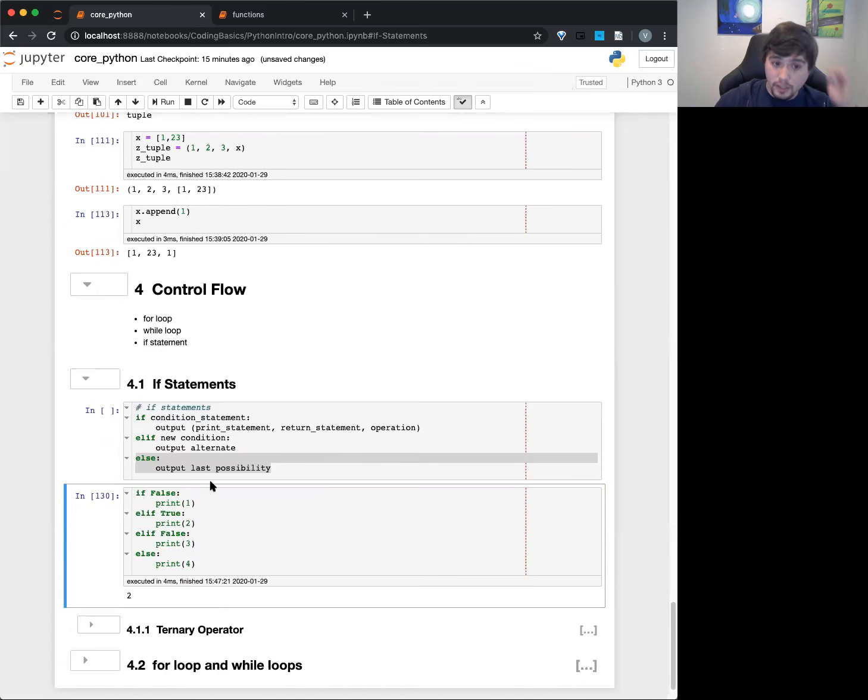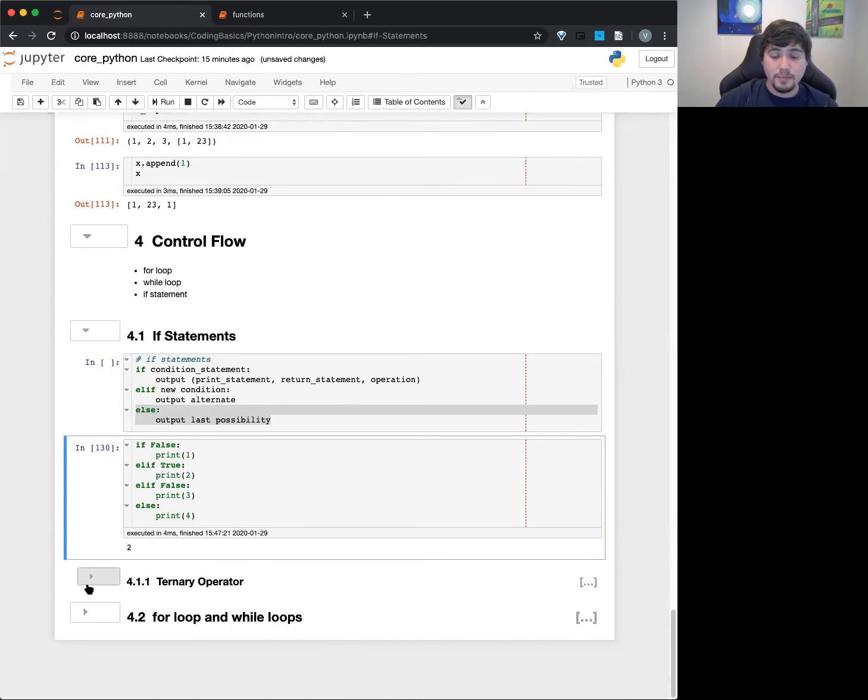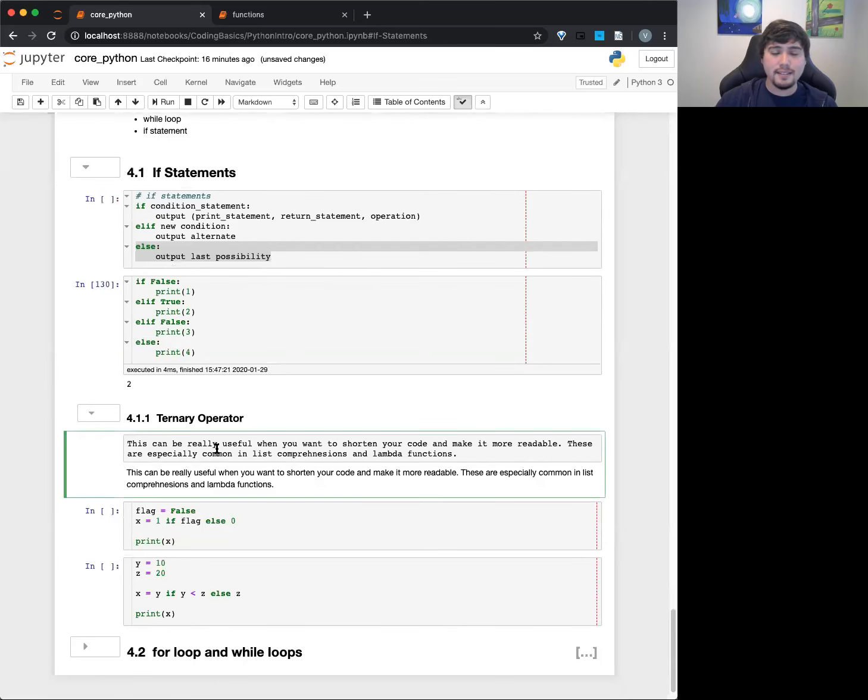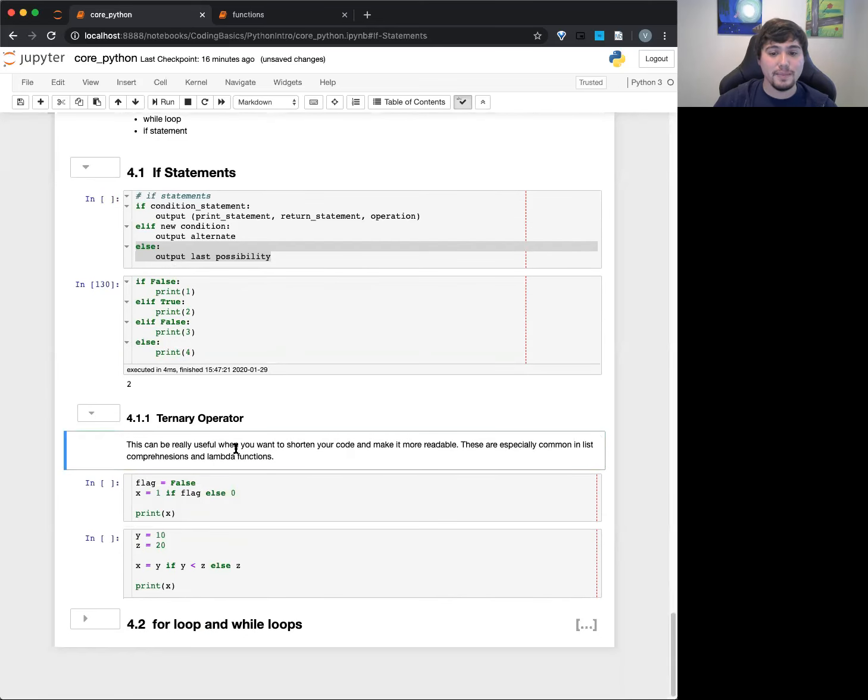All right, cool. So now we have the special ternary operator. You'll see this especially because data scientists love little short lines of code sometimes. And this is actually really useful for list comprehensions and other things like lambda functions. But it basically shortens up what we have here.